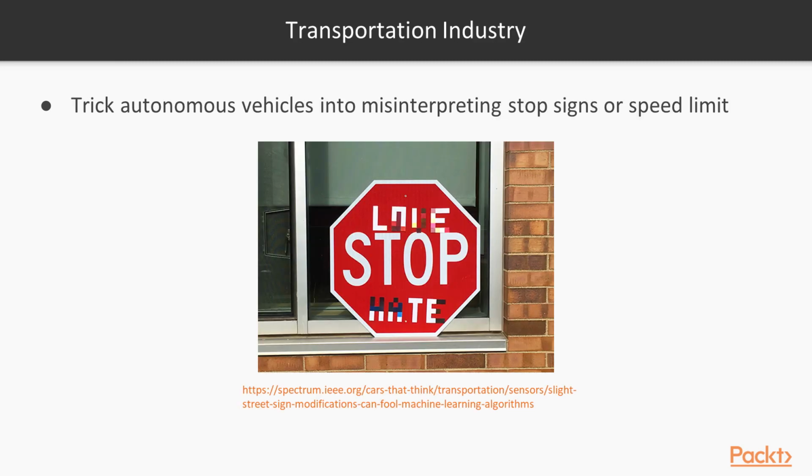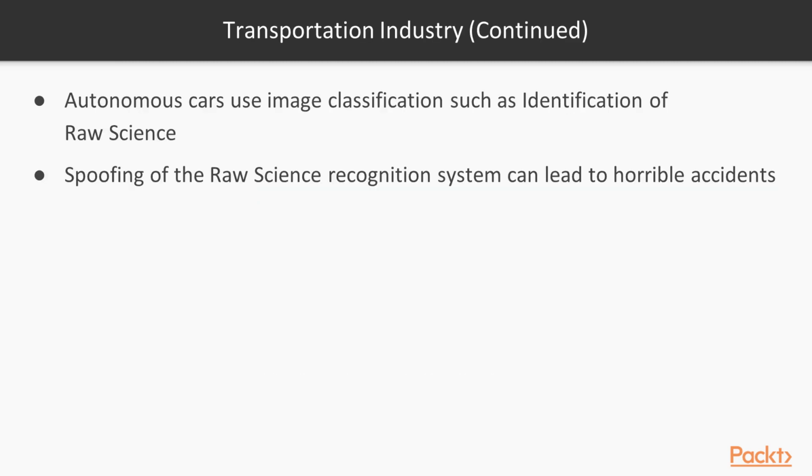Let's start with transportation, the industry which is the most actively transforming. A lot of research projects and experiments prove that tricking autonomous cars is real. One of the major tasks for autonomous cars is image classification, such as identification of road signs. It's obvious that figuring out how to spoof a road sign recognition system can lead to horrible accidents.